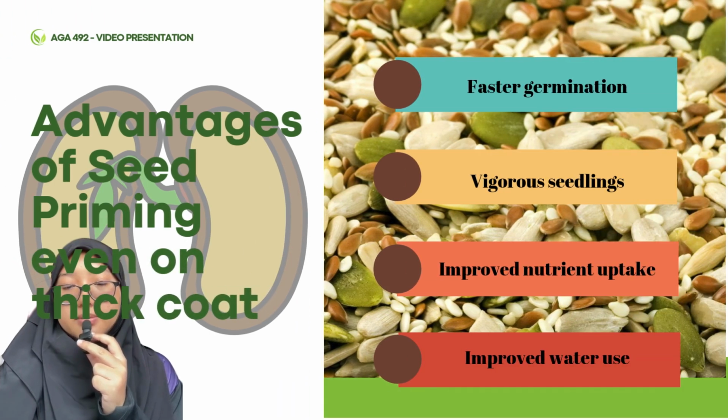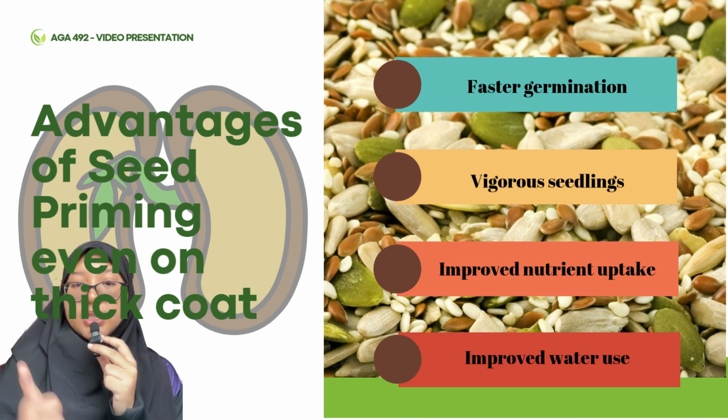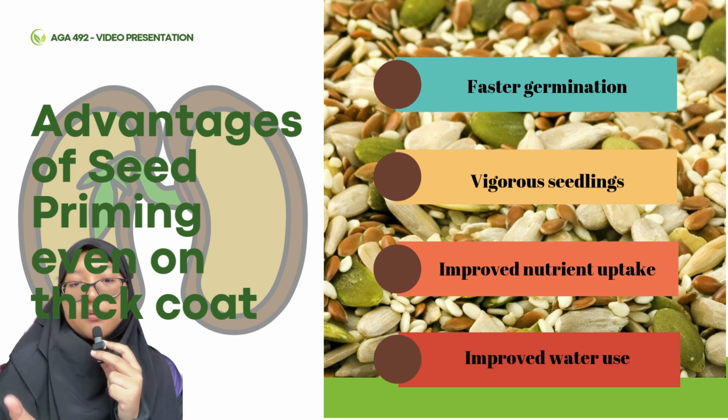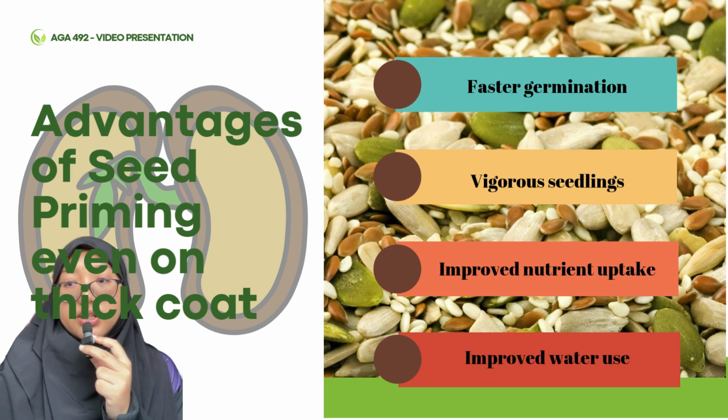Next, I will explain the advantages of seed priming on even thick coat seed. First, faster germination, so we do not have to worry about it. The second is vigorous seedlings.